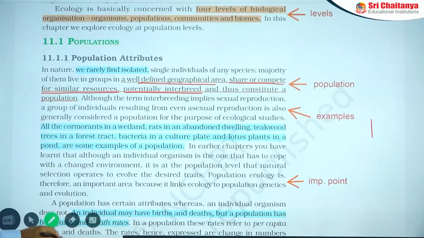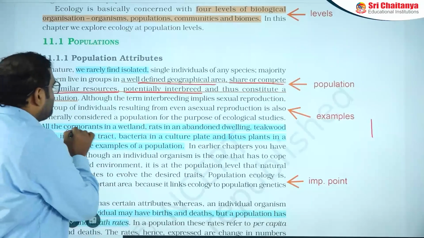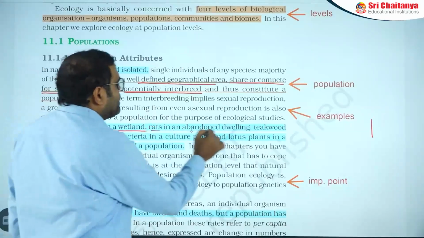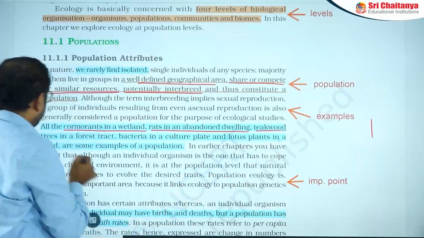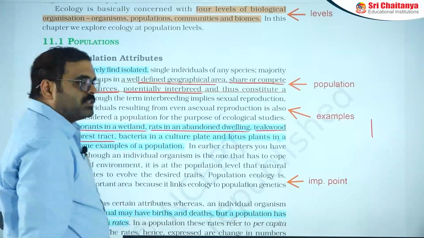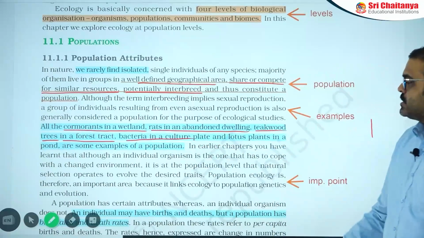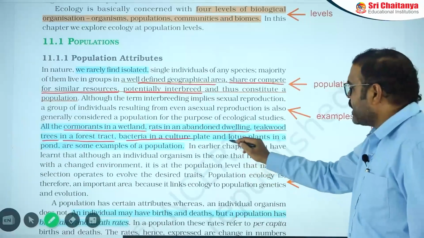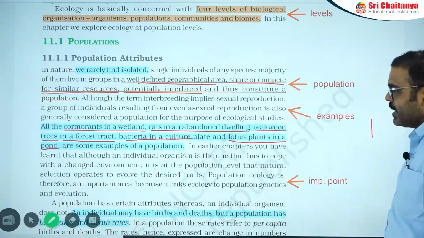Some of the important examples for population mentioned here are the cormorants in the wetland, rats in an abandoned dwelling, and teakwood trees in a forest tract. Another one is a bacterial culture, which is also considered a population, and lotus plants in a pond are further important examples.